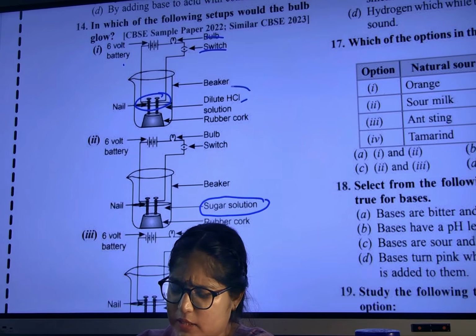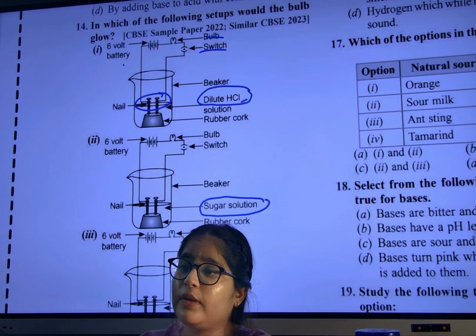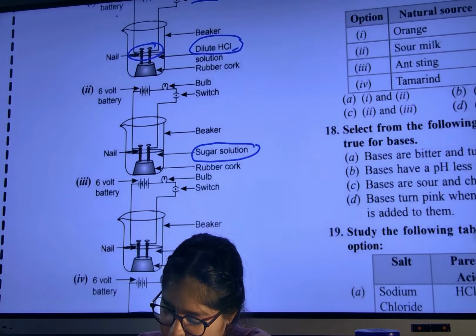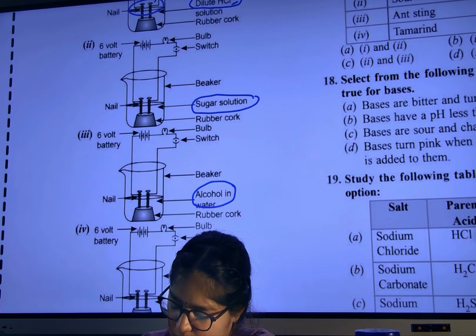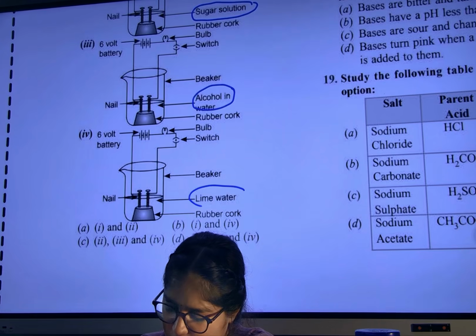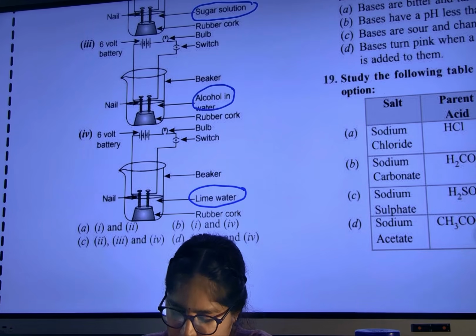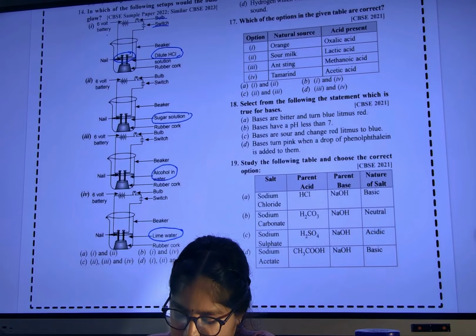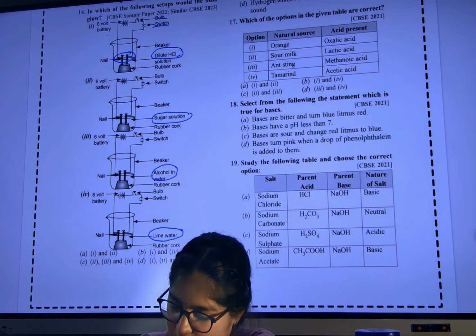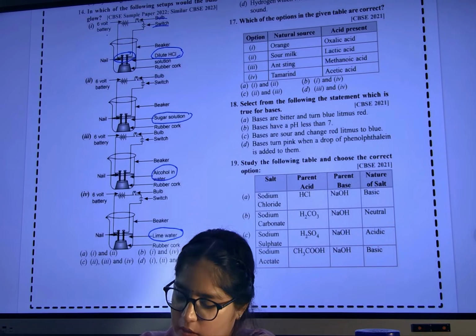Everything is the same, only this solution they are changing. Here we have dilute HCl. Here we have sugar solution. Here we have alcohol, and here we have lime water. So tell me fast, where will we get electricity? 1 and 4. Very good.